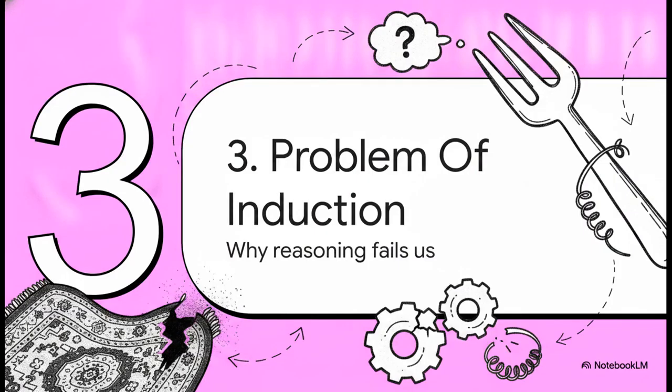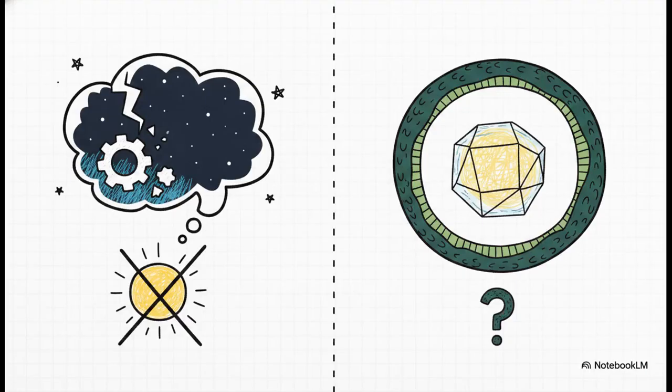Section 3. The problem of induction. Why both types of reasoning fail us. Okay, get ready, because here is where the rug gets pulled completely out from under you. When Hume put the uniformity principle to the test using his fork, he showed that neither of these two types of reasoning can rationally justify our core assumption about reality. It's wild. Let's look at exactly why they both fail.